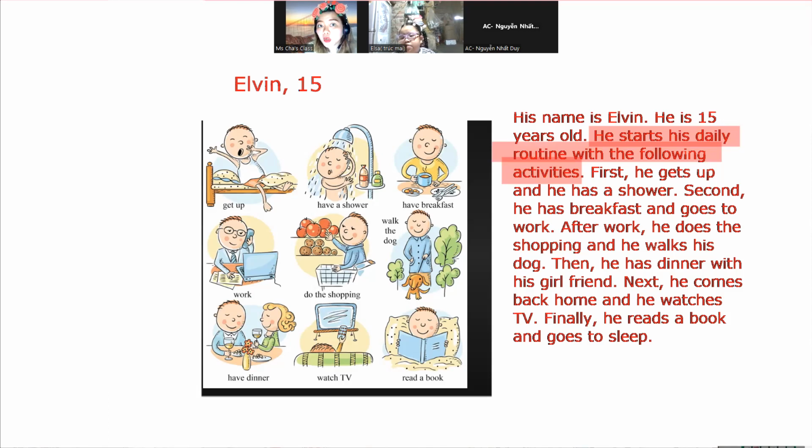There is a proper order of events. So here we are using these phrases: first, second, after work, then, next, finally. These are the words that will help us to tell which action happened first, and so on and so forth. The same with cooking.